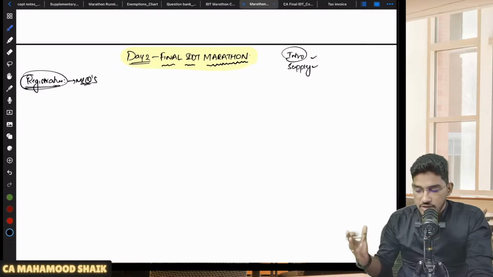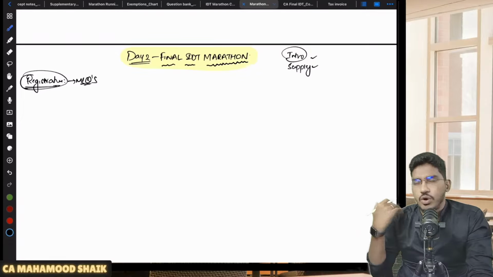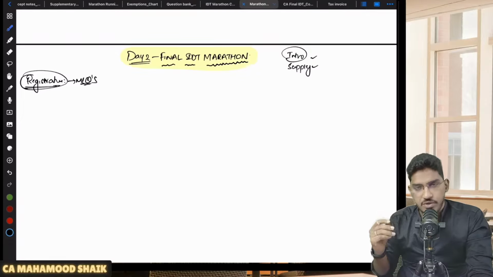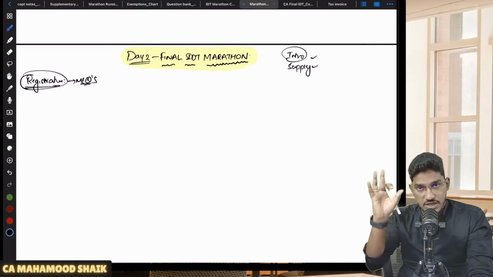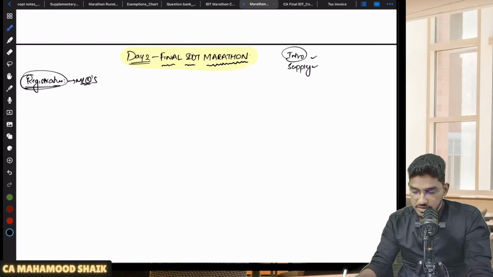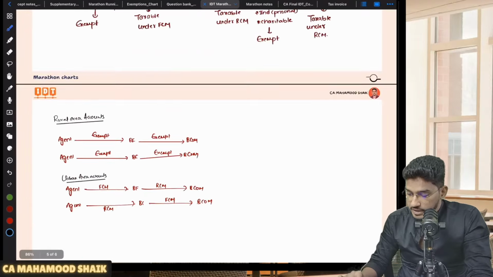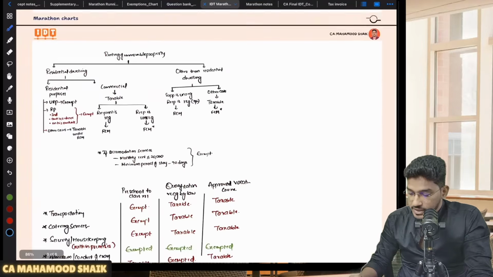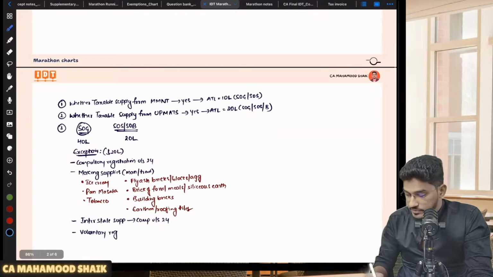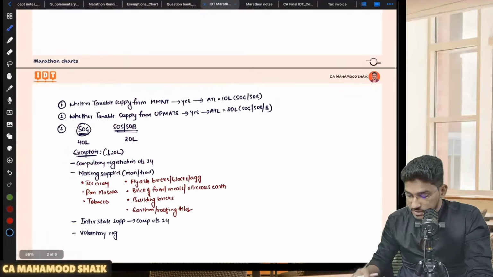Having said that, I'm not going to go into all the procedural formalities. We are going to see the things which are relevant at the final level, and we will try to cover it quickly. Right. So first I would like to start with when a person will become liable for registration. Here I have one summary, and from the summary I will take help and try to do it.